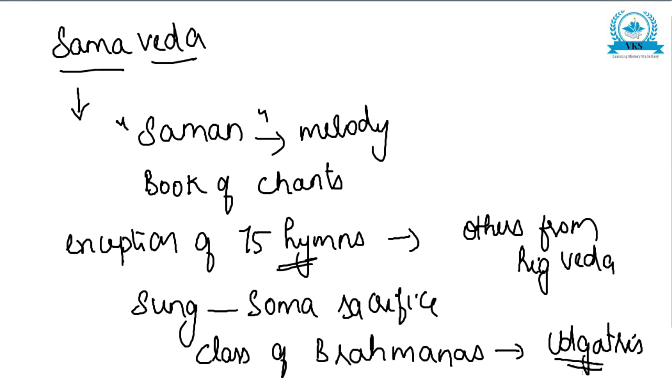So Sama Veda is derived from the root Saman, meaning melody. It is a book of chants. With the exception of 75 hymns, all others are taken from the Rig Veda. They are sung at the time of Soma sacrifice by a special class of Brahmanas called Udgatri. So this is about Sama Veda.